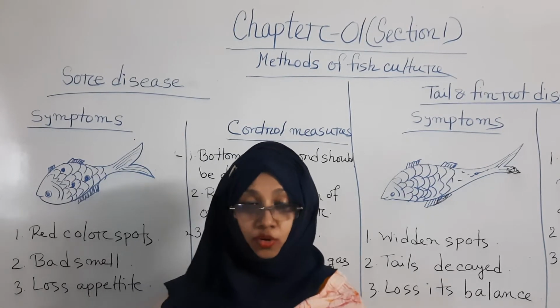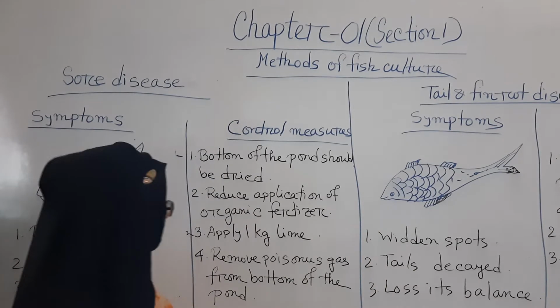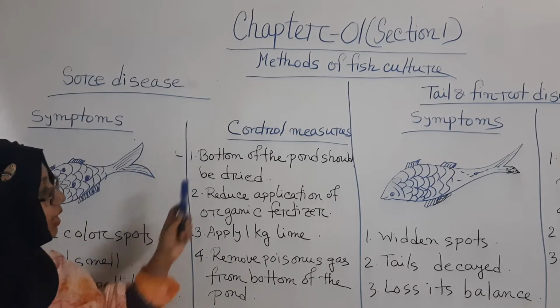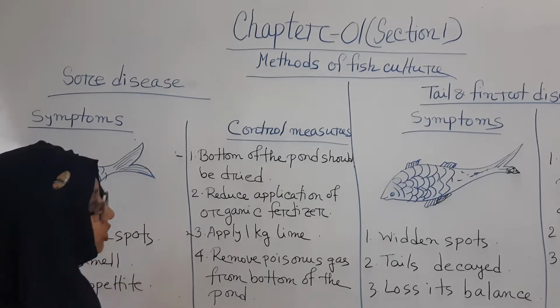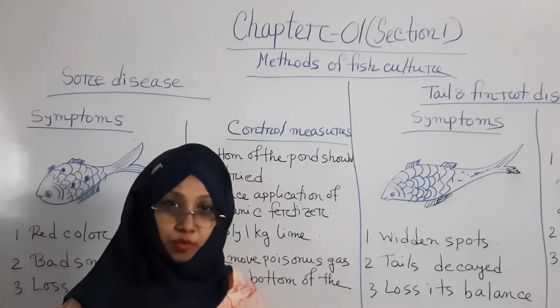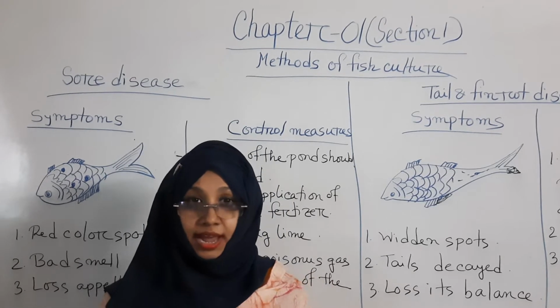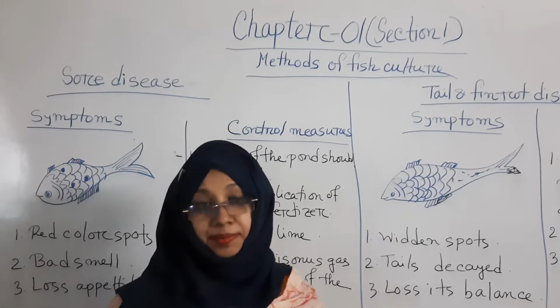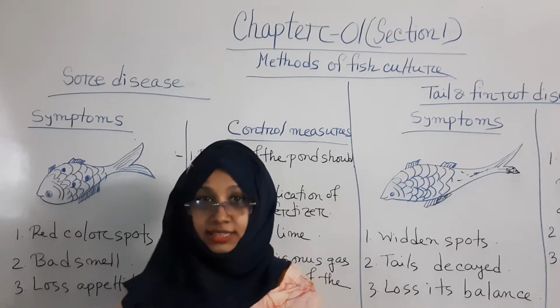Now, we start to know about the control measures of sore disease. Number 1, the bottom of the pond should be dried, because some harmful insects may be present at the bottom of the pond and they can cause these diseases.